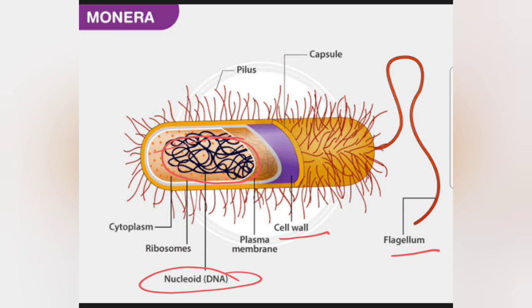Okay, so these are the basic characteristics of kingdom Monera. Now we are going to study about bacteria, which also comes under kingdom Monera, and we are going to learn more details about bacteria.